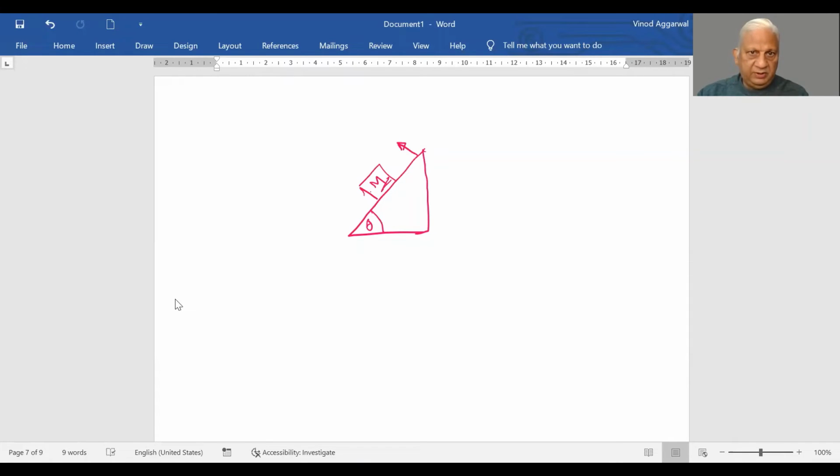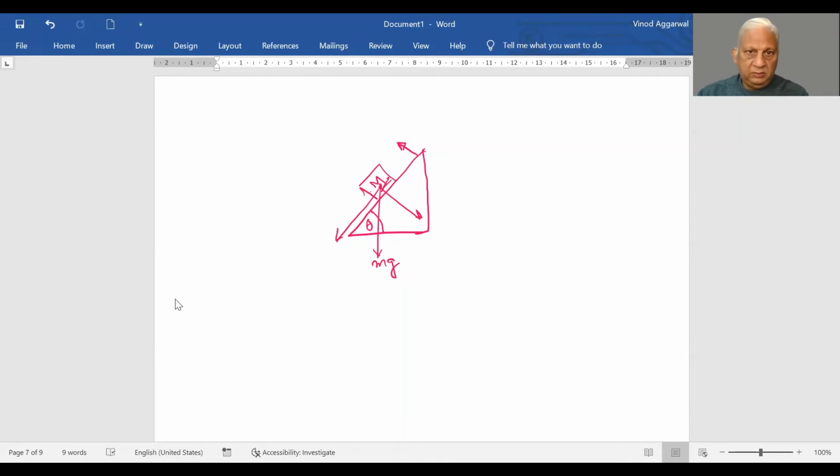Now in this case, what happens is, on our inclined plane, this is mass m, which gives rise to a vertical force, which we can resolve in two directions.